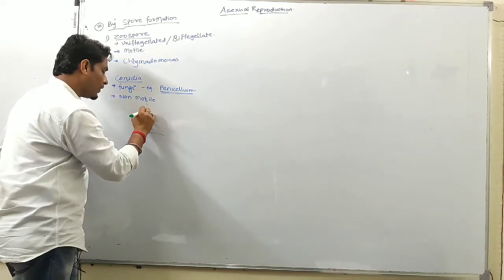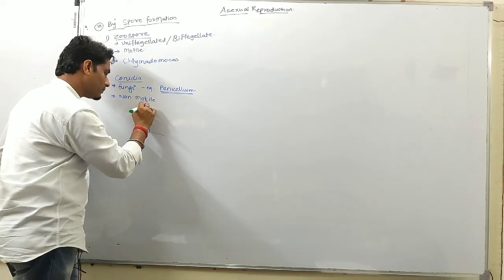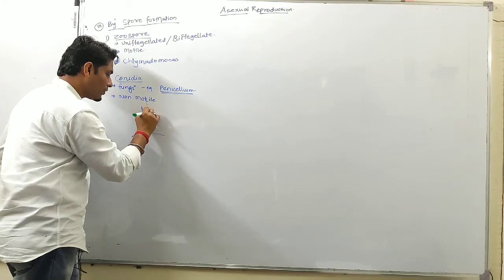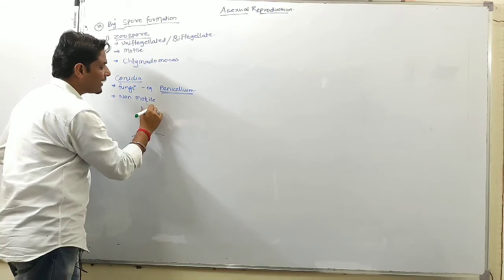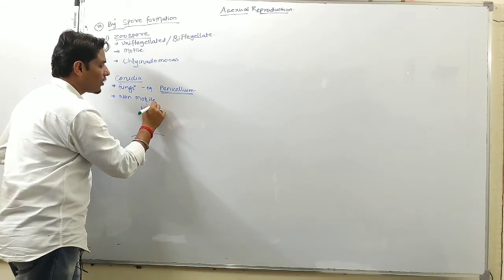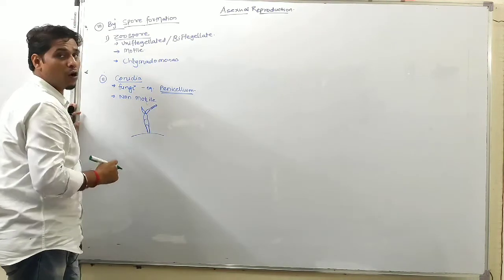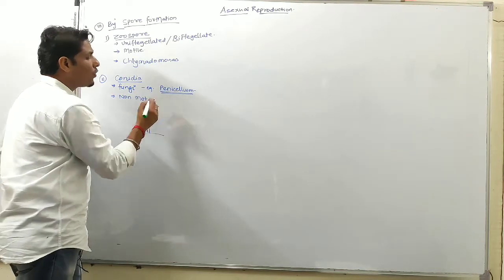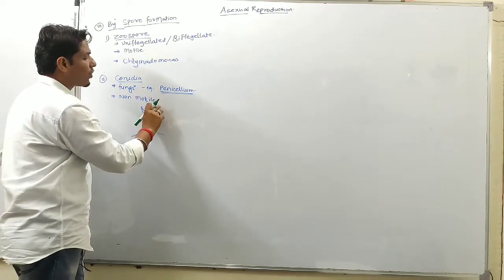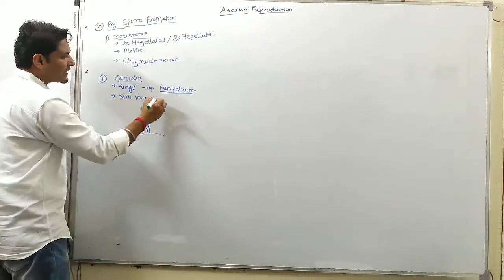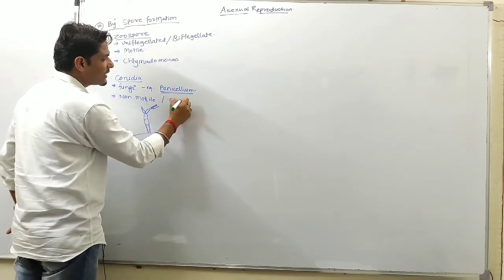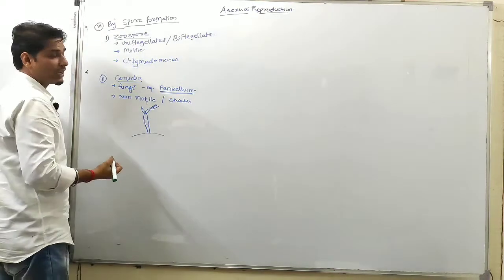So thallus of penicillium consists of conidiophore, and these conidiophore contain an infinite number of small oval structures that are called conidia. Okay, so conidia are present in a chain. ऐसे chain form में present होते हैं. कहाँ पे?